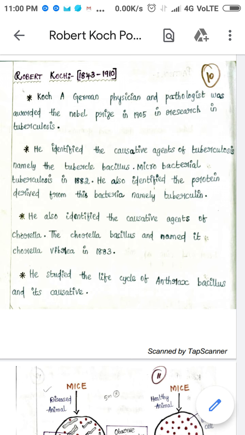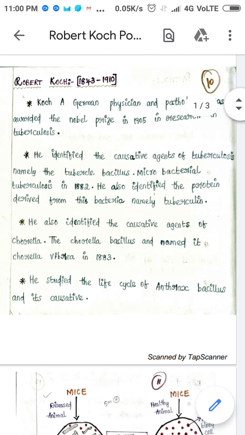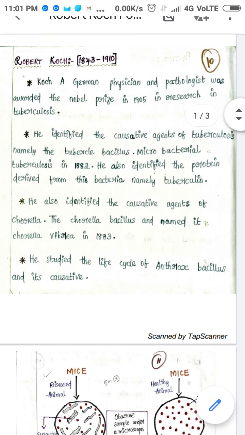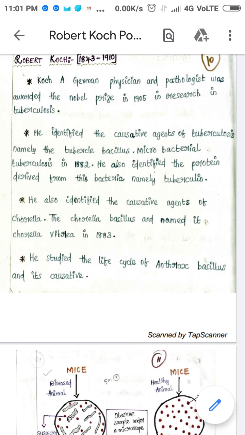It is also called the tubercle bacillus, and the spelling is Mycobacterium, Mycobacterium tuberculosis.